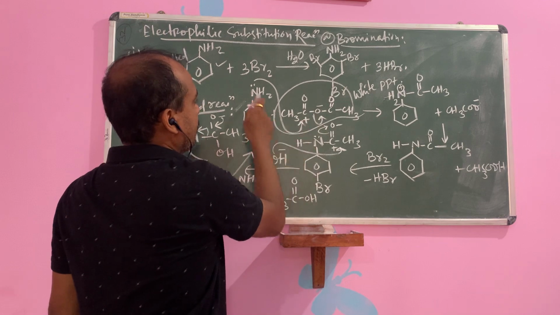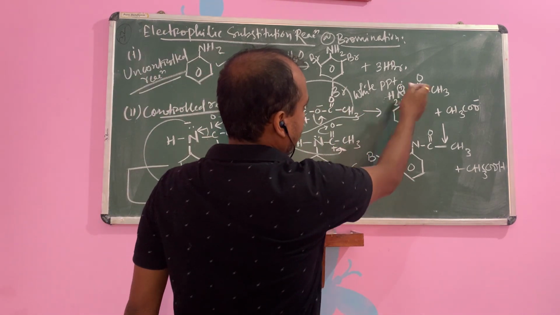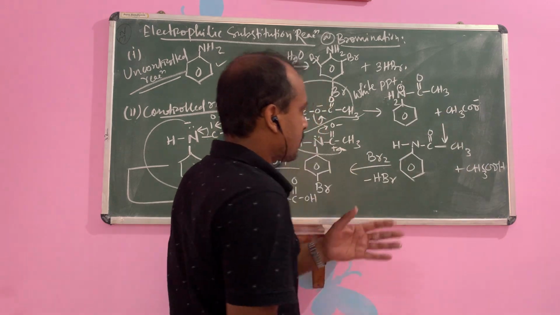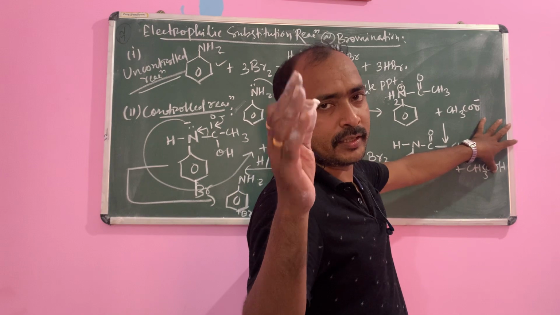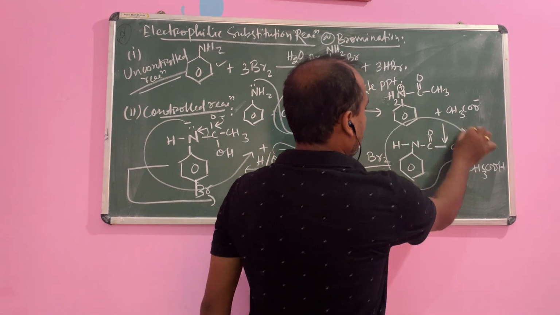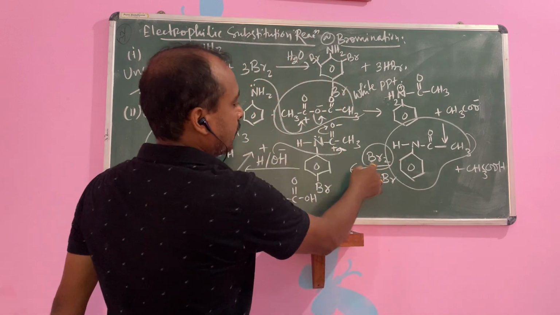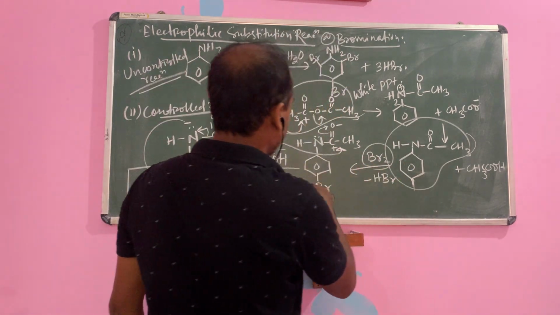Negative, positive, joined here. NH2 here, positive. Then it will accept one, and one H plus and CH3COO minus will be removed. That is CH3COOH, acetic acid. Then only this compound will be formed. Again you add bromine, then the para derivative will be formed. This one is a para derivative.